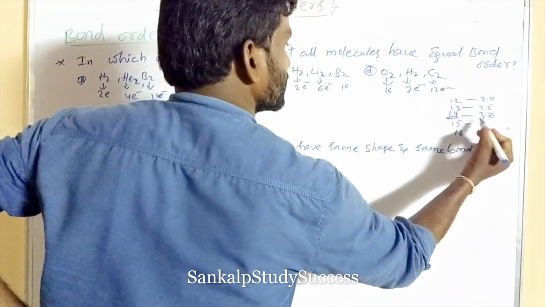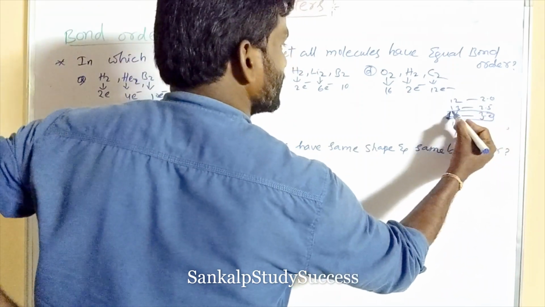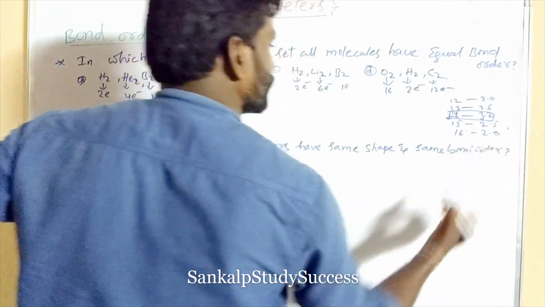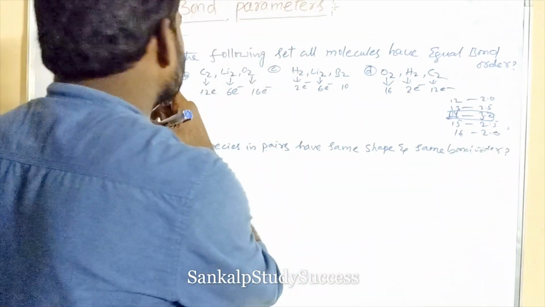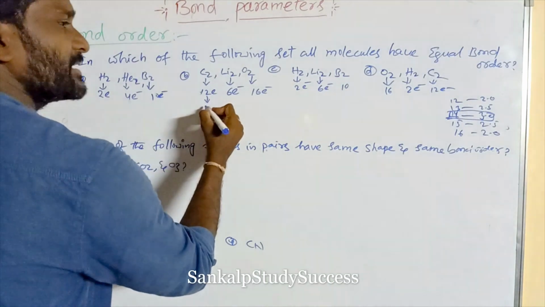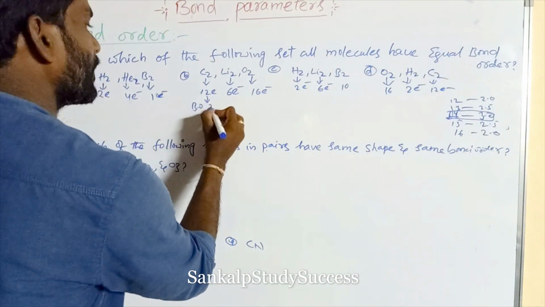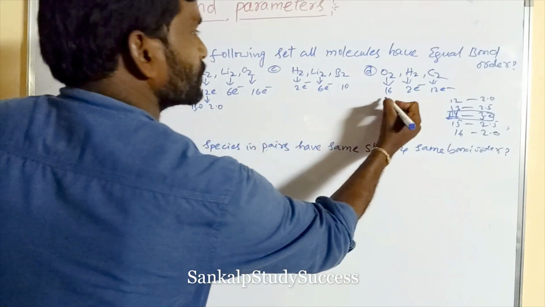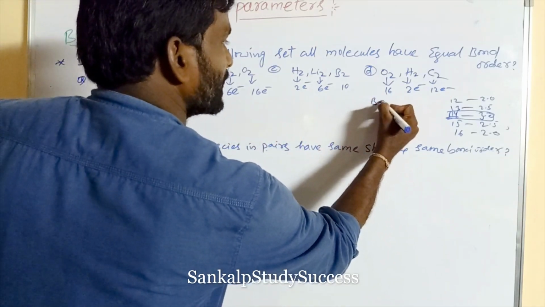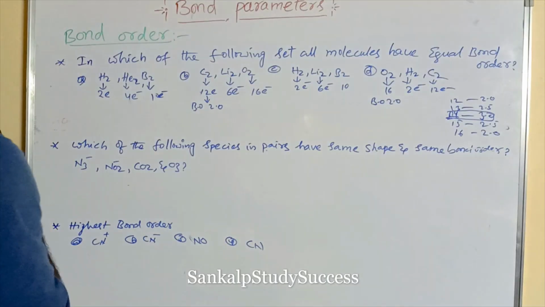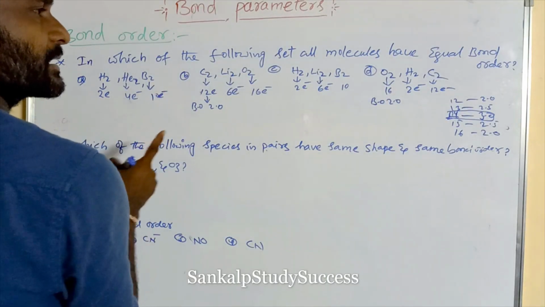Above or below the baseline the bond order decreases. Here there are 12 electrons, and the bond order is 2.0. Here also 16 electrons, the bond order is 2.0. Here this is 10 electrons.